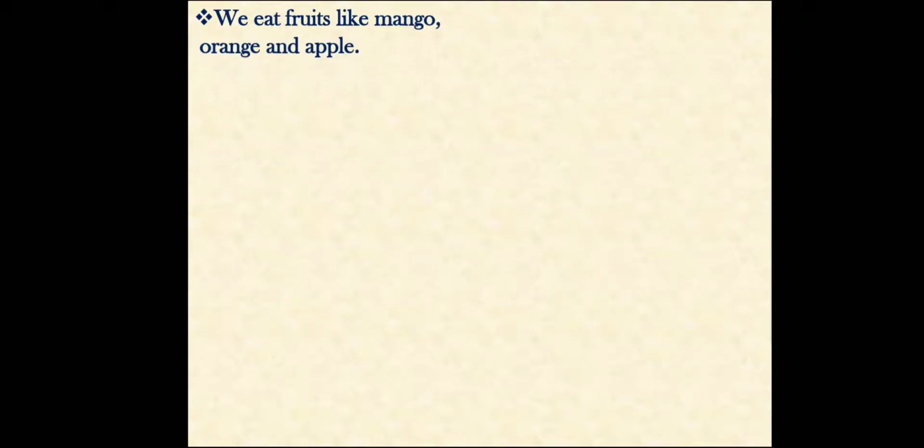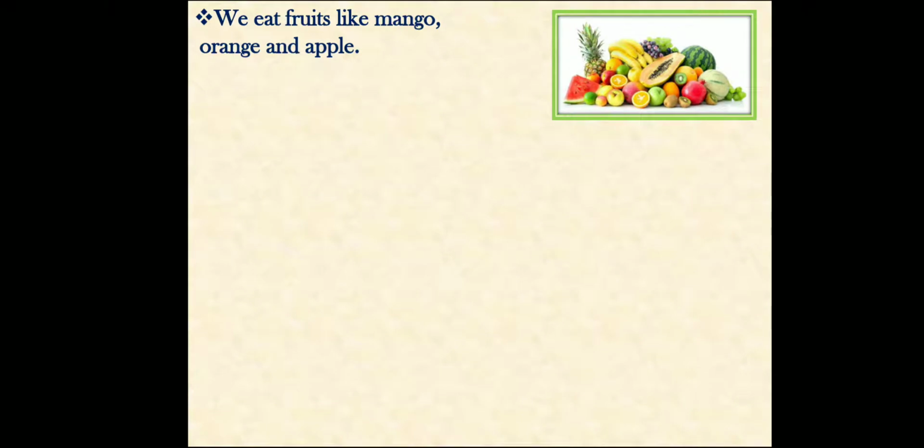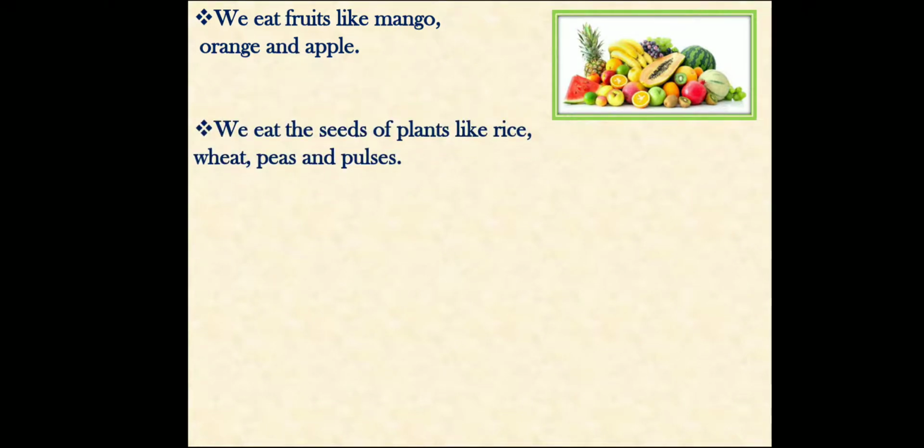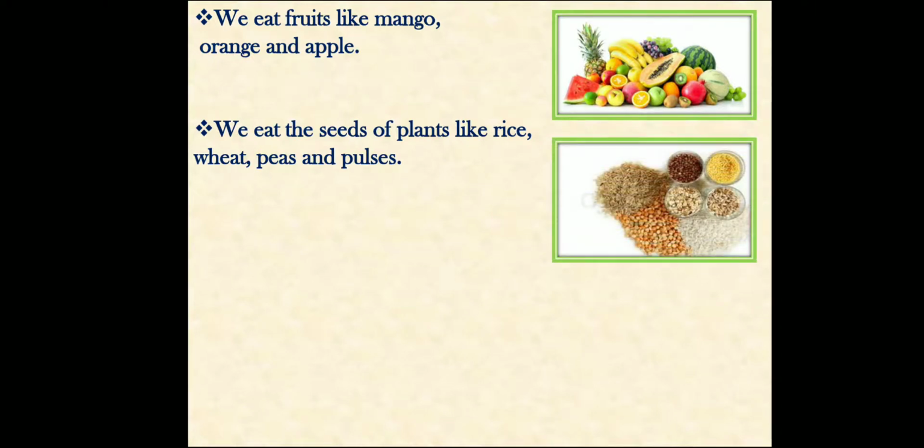We eat fruits like mango, orange and apple. We eat the seeds of a plant like rice, wheat, peas and pulses. That means seeds also we use for eating. That means roots, stems, leaves, fruits, seeds are all the plant's parts that we use for eating.